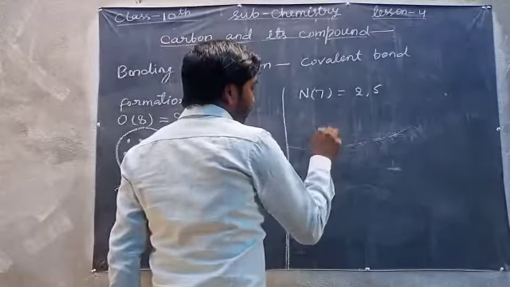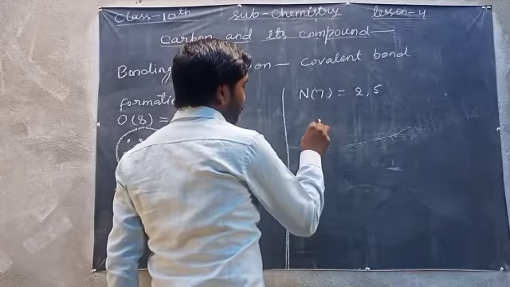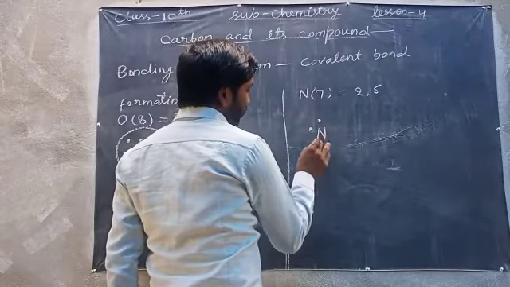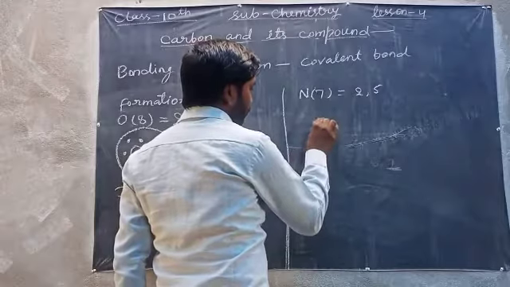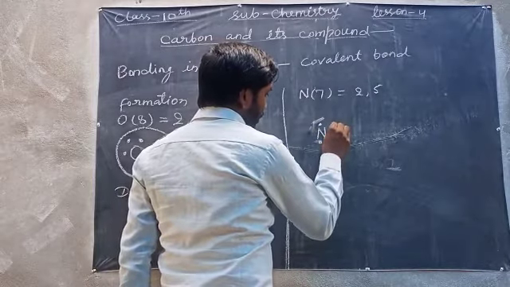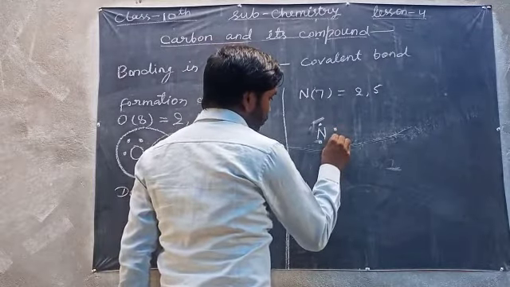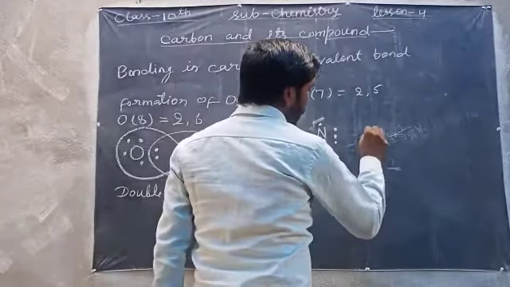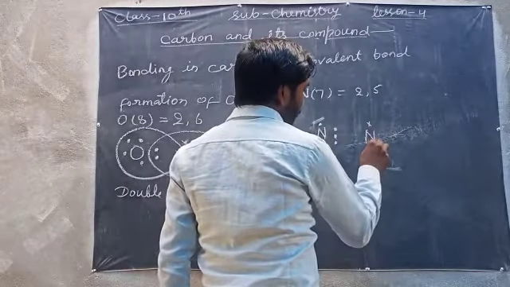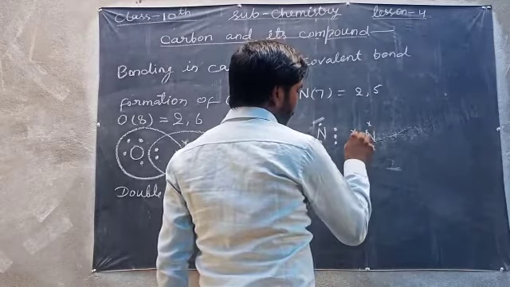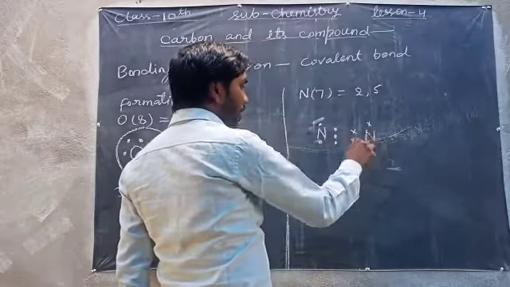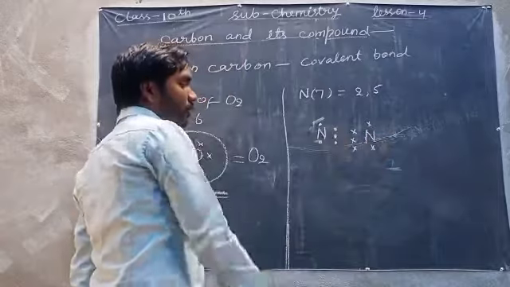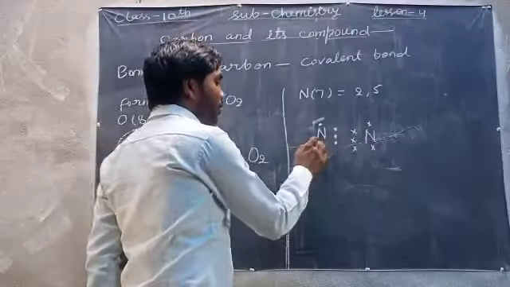So this way, here 3 electrons of this nitrogen, and here you can see 5 electrons of this nitrogen and 5 electrons of this nitrogen atom.